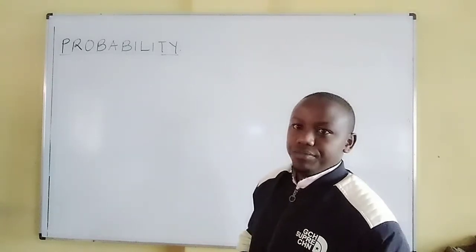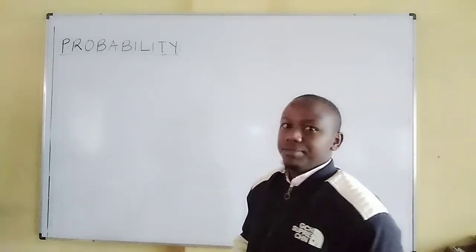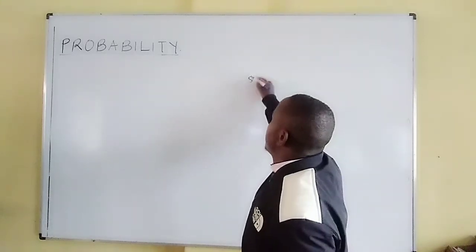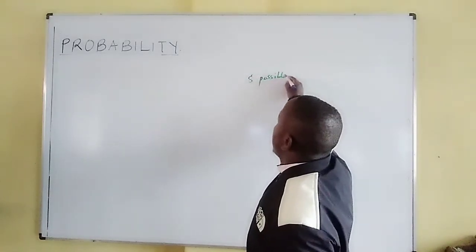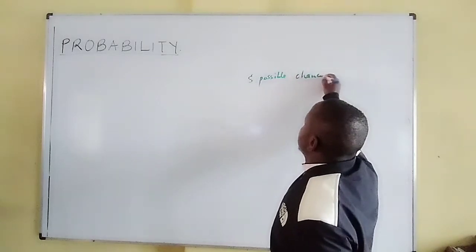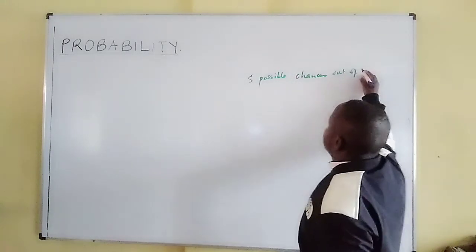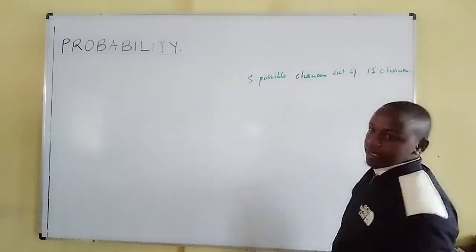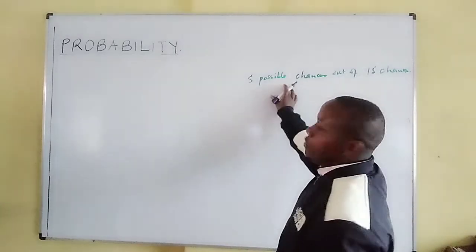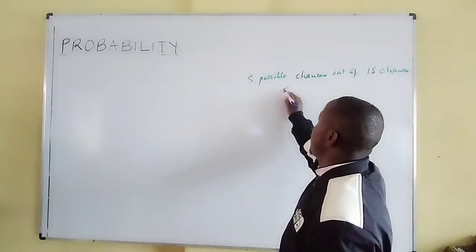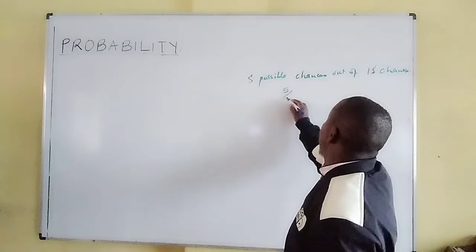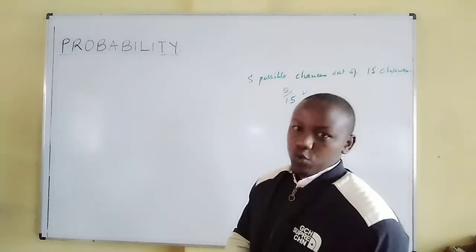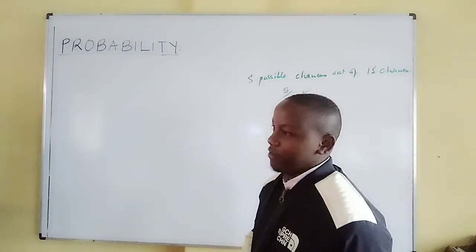So we talk of 5 possible chances out of 15 chances. Then we say the probability of this event happening is 5 out of 15. The number of chances out of the total for an event to happen is what we call the probability of that event.